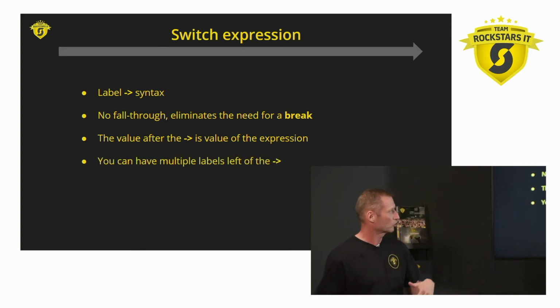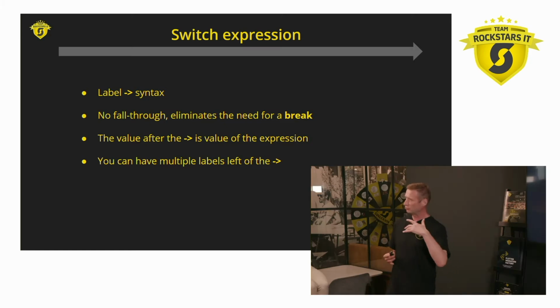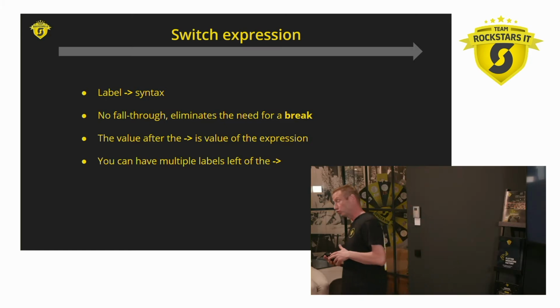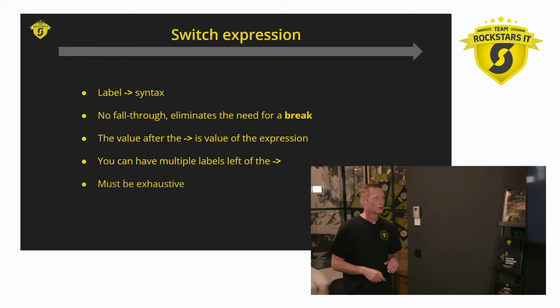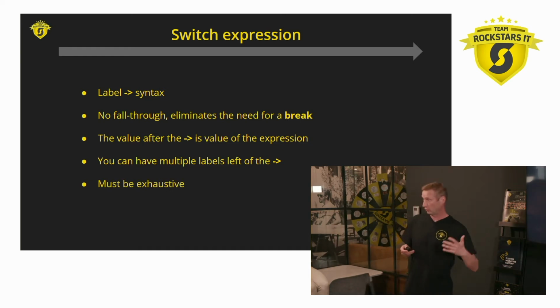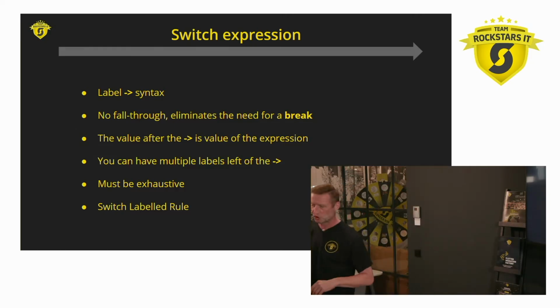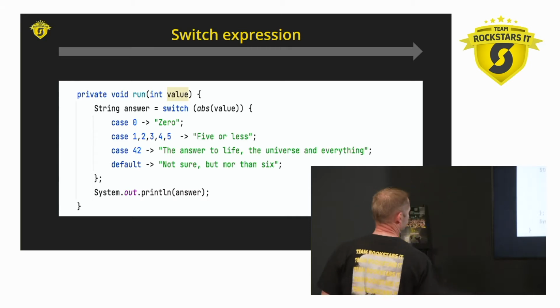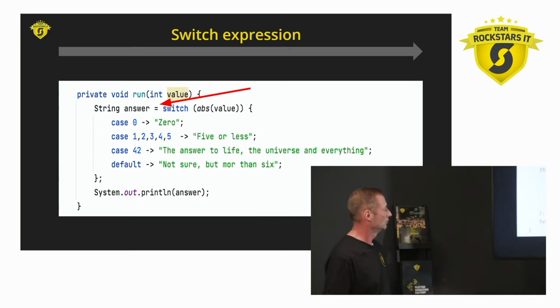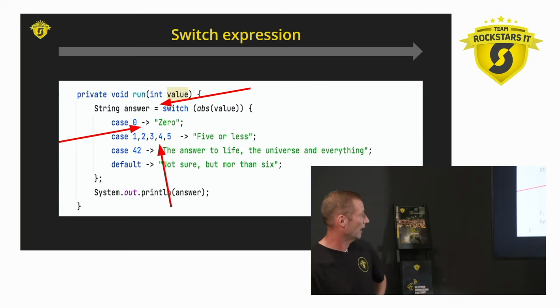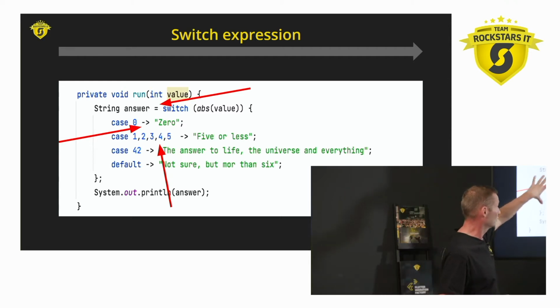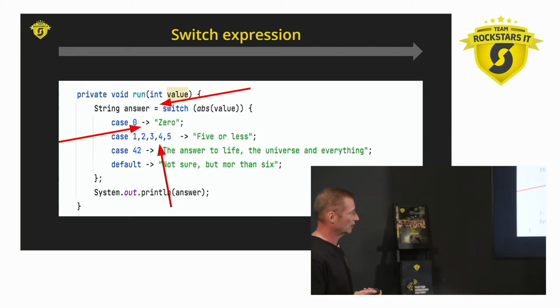You can have multiple labels on the left of the arrow. That's actually new to both the switch expression, but also to the switch statement. They must be exhaustive, all the labels, of course. And having this new thing, Java had to come up with a name, and they called this the switch labeled rule. And it looks like this. So it returns a value, so we can use it as a function. And then here we have this operator, and you can have multiple values. So basically this is what it now looks like.